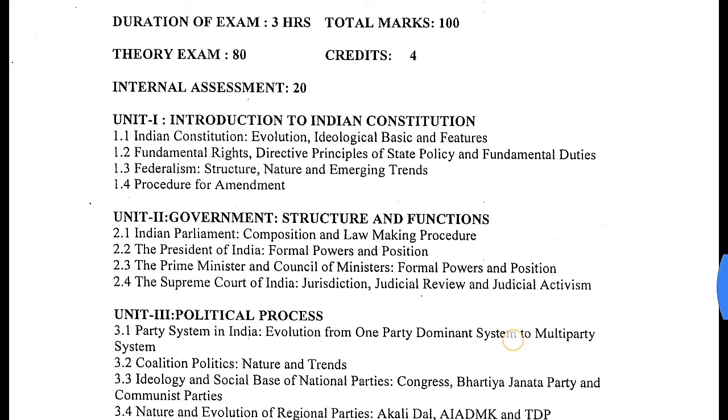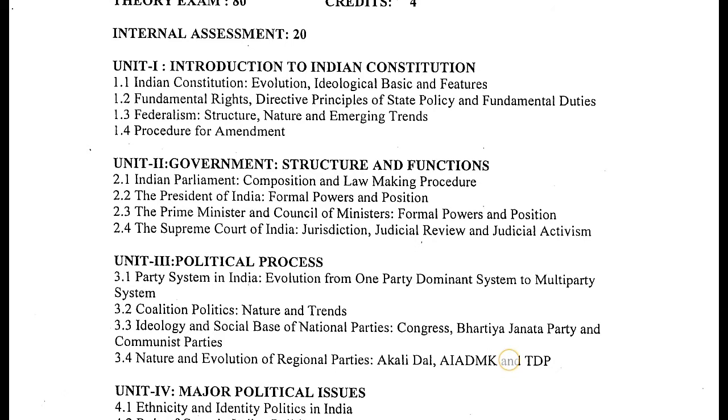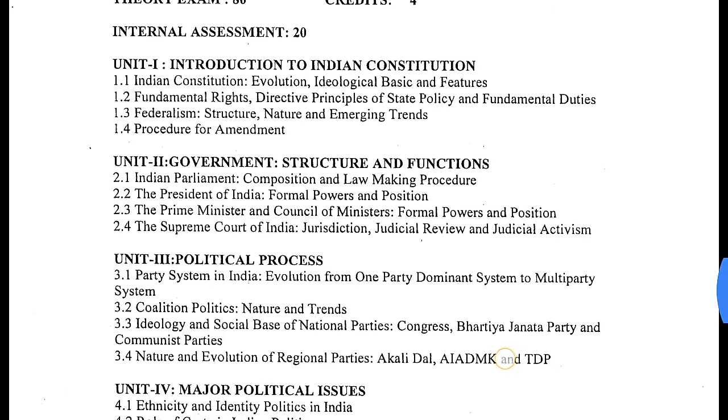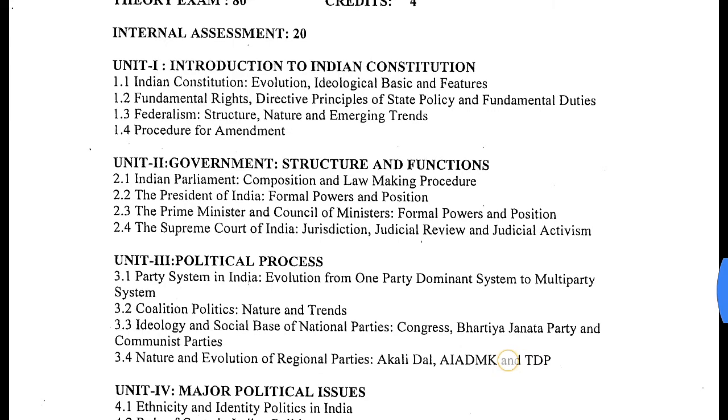Second unit of political science of second semester is government structure and functions: Indian Parliament composition and lawmaking procedure, the President of India, formal powers and position, Prime Minister and Council of Ministers, formal powers and position, the Supreme Court of India, jurisdiction, judicial review and judicial activism.